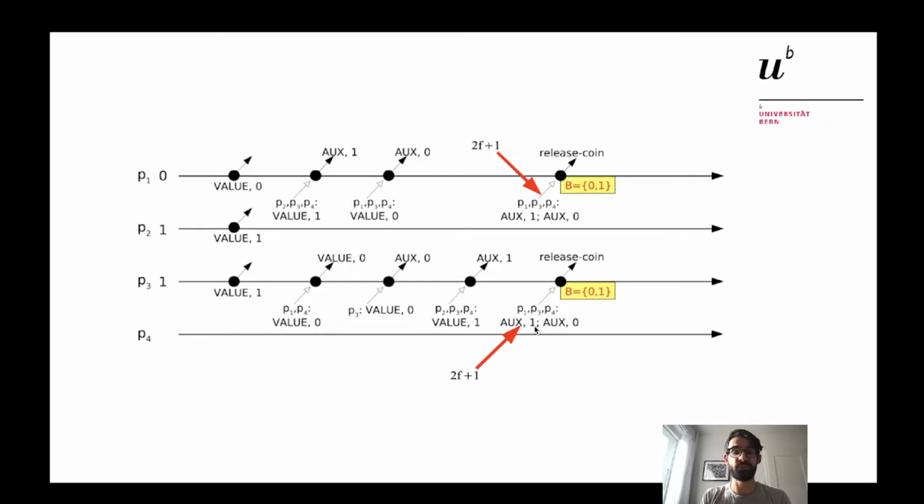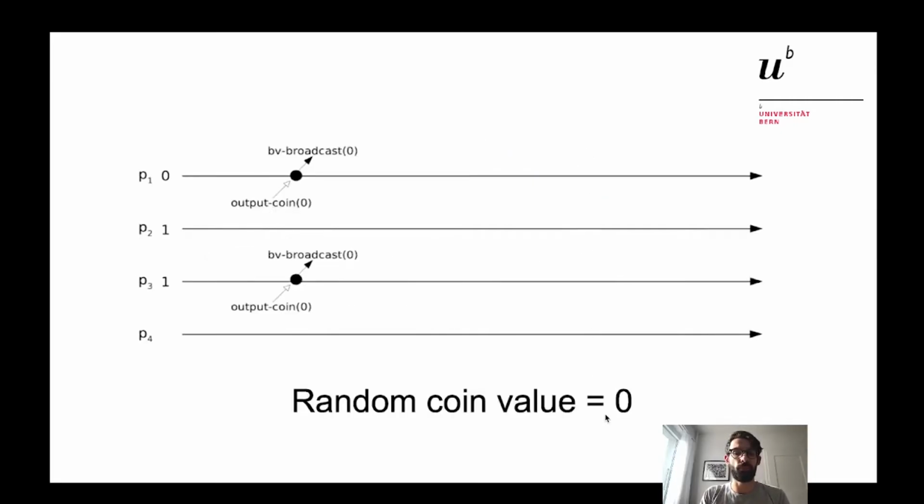They both received n minus f aux messages, because n is 4, minus 1, is 3, and they have the set B. The set B has been received at least n minus f times. This means that by following the procedure that I described before, they start to reconstruct the coin, and let's assume that the random value of the common coin is 0. So they will just broadcast in the new round the value 0, by following the protocol.